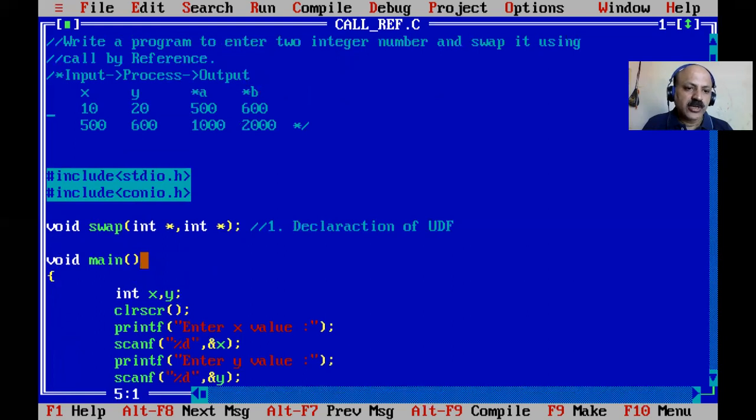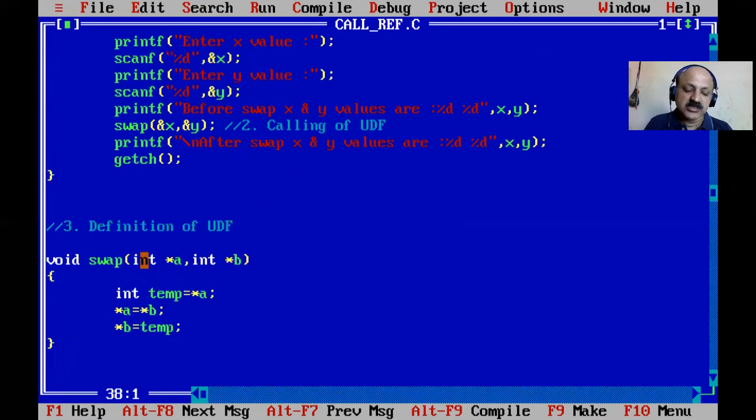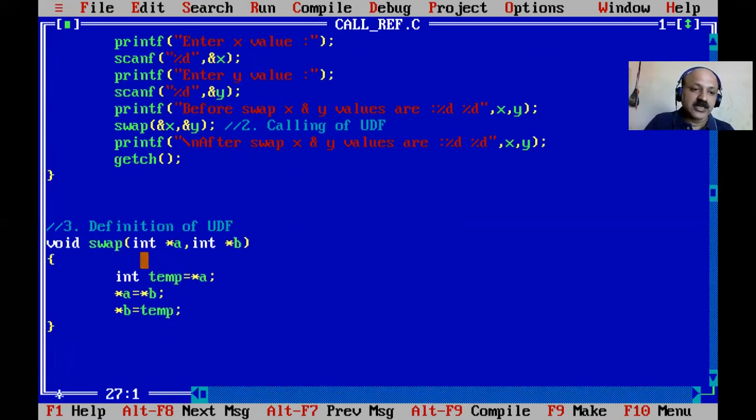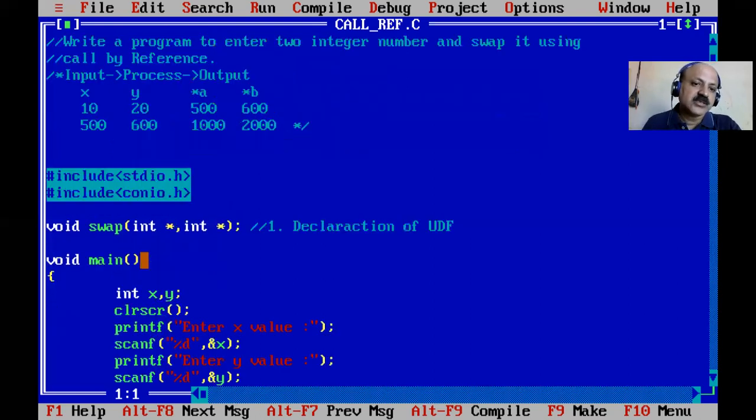So, call by value and call by reference. This is a very unique concept in C, and C++ also has these two concepts. If you understand it perfectly, then you can also apply it in C++. It is the same concept, call by value and call by reference. Call by value does not swap, call by reference definitely swaps, because we use pointers, which act as the reference, directly and indirectly swapping the value.